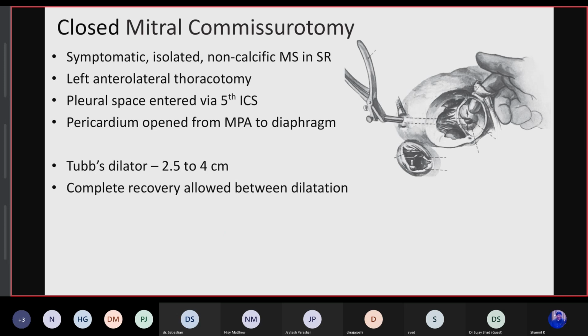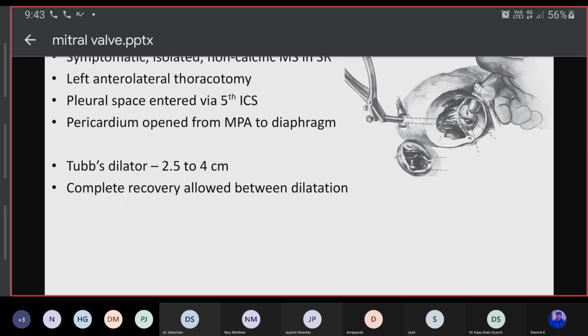The Tubbs dilator introduced in the mitral valve is progressively dilated, starting from 2.4 up to 4 centimeters, and after every dilatation there should be a complete recovery allowed between the dilatations. And if you find MR or calcification after this dilatation, you have to stop, not going further.